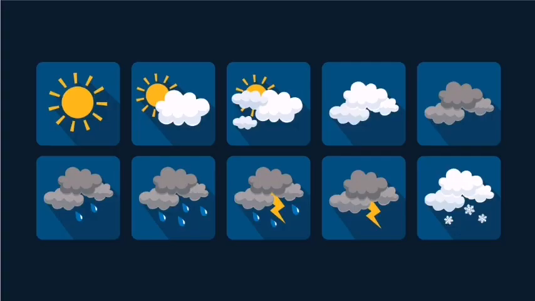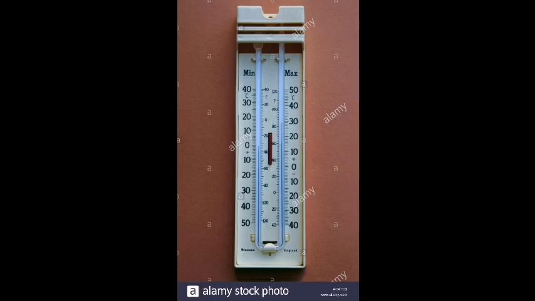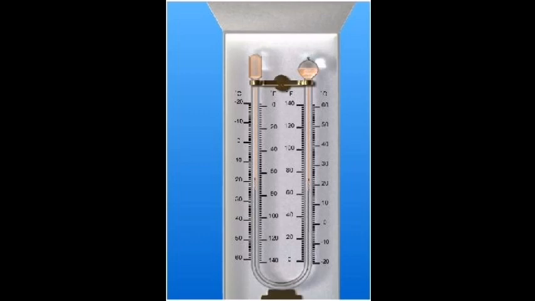We have discussed earlier that meteorologists prepare the weather reports. All the elements of the weather are measured and recorded every day. There are special instruments for measuring the elements of weather. There are special thermometers for measuring temperature, called maximum and minimum thermometers.